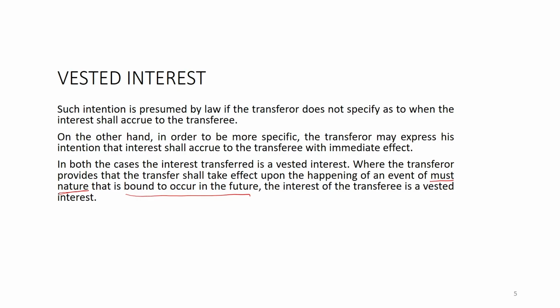The best example is a certain date that is bound to come, just like it will be mentioned January, February of next year, or the death of a particular person, that means property will be transferred after the death of this particular person. So, death is also certain. Okay. So, if the happening of a certain event is mentioned in the agreement, in that case also the right will be treated as transferred immediately and there is a vested interest. So, the interest towards the property has been vested, that is the meaning of this.